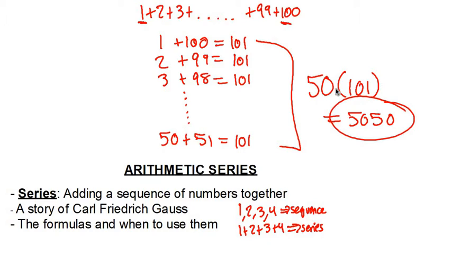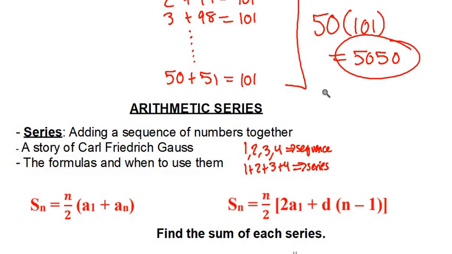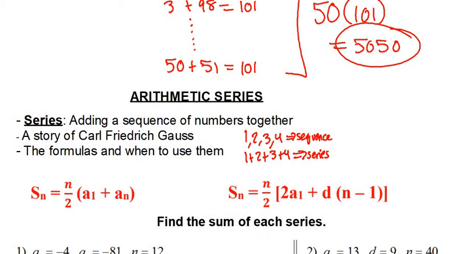So the formula that he used, we maybe didn't have the formally written formula, but that formula that he used is basically this one right here. There are two formulas to add sequences of numbers, to add a series, I should say, and that's one of them. This right here means the first term, a sub 1. In Gauss's example, the first number was 1. This right here means the last term, a sub n. The last term in his sequence was 100. So 1 plus 100 is 101.